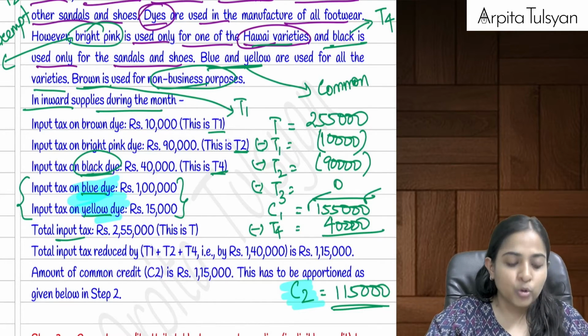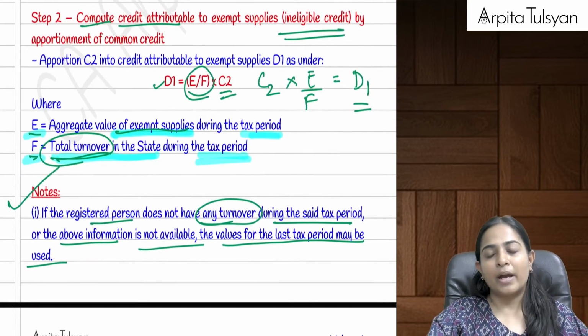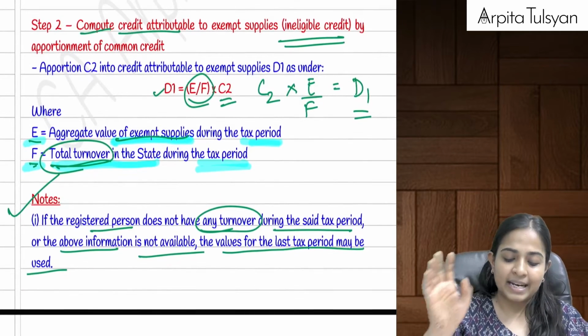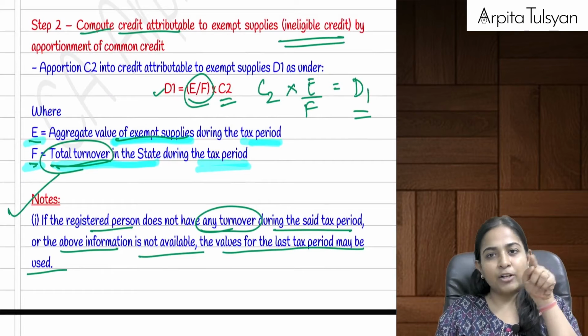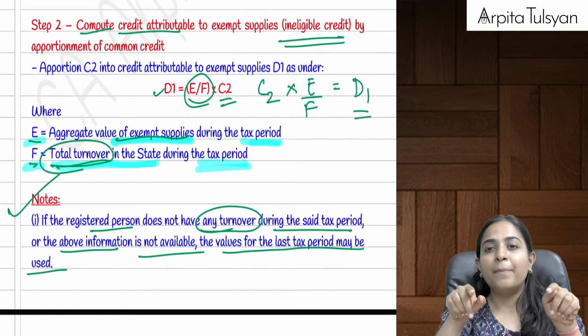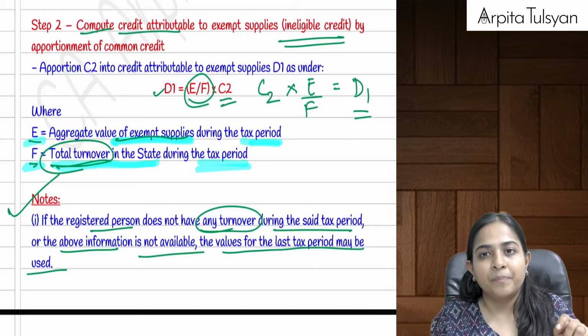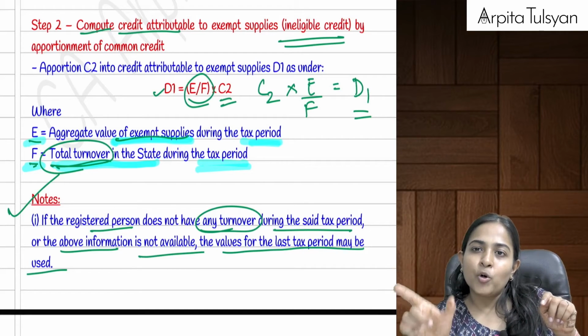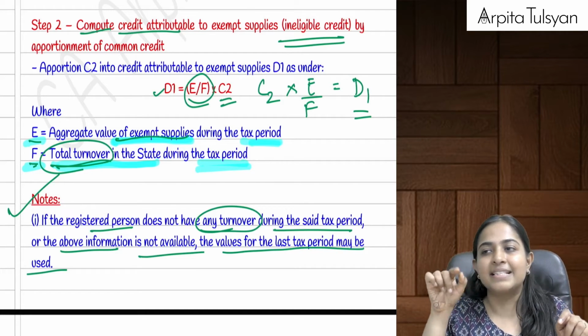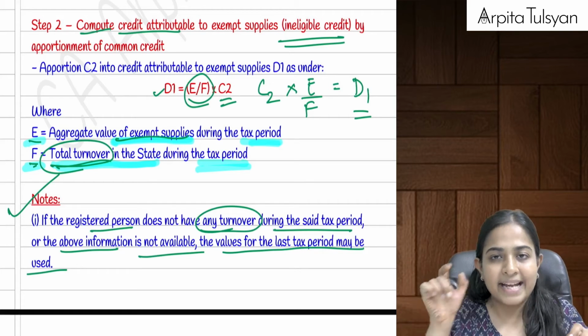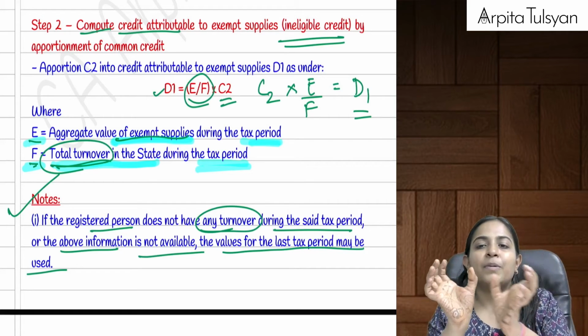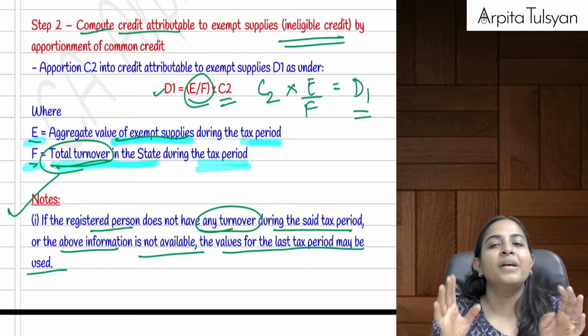Yes, now how to do that? Okay, come to step number 2. Everyone here, come to step number 2. In step number 2, first you take that common credit C2 multiplied by exempt turnover divided by total turnover. Can you say exempt turnover upon total turnover is going to give me the exempt turnover percentage, exempt turnover proportion? Can I say that much proportion of your common credit should be reversed?